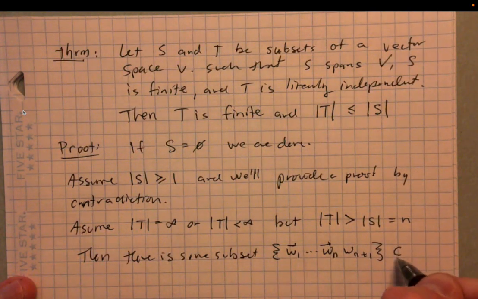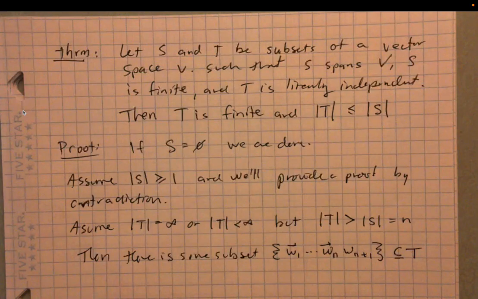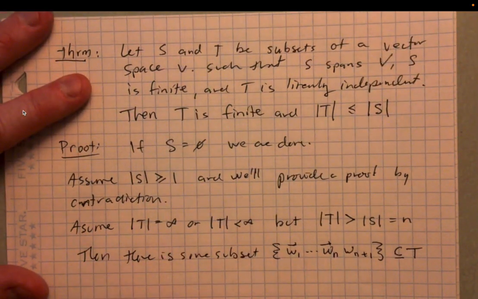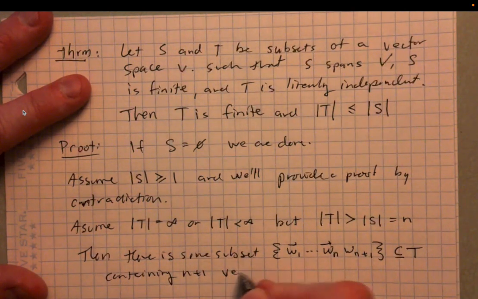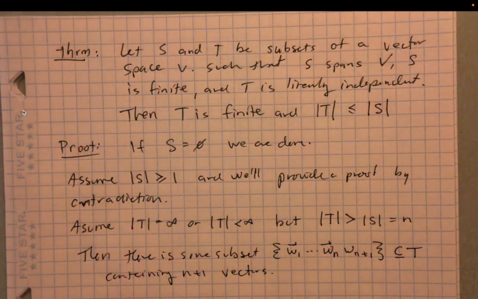This is a subset of T, which, as you can see, contains n plus 1 vectors. T is linearly independent, and if the size of S is n, then there's some subset of T that has at least n plus 1 vectors, since it's larger and has at least one more vector. And this subset is linearly independent.